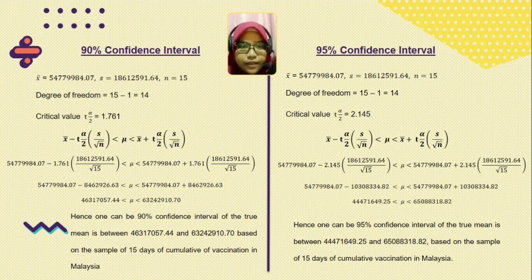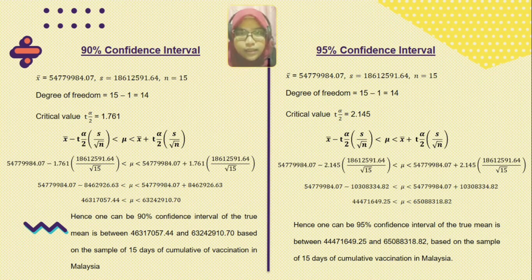And for the 95% confident interval, the calculation is just the same, but we have to change the critical value, which is t alpha per 2 that we get from the table, 2.145. The answer will be 444,71649.25 and 650,883.18.82. And we can conclude with the statement below.